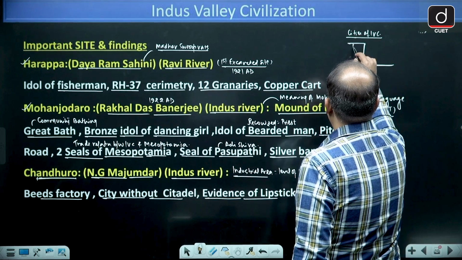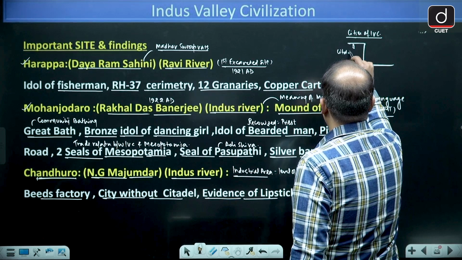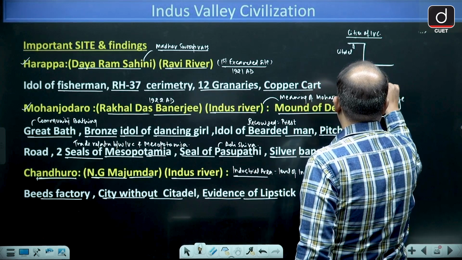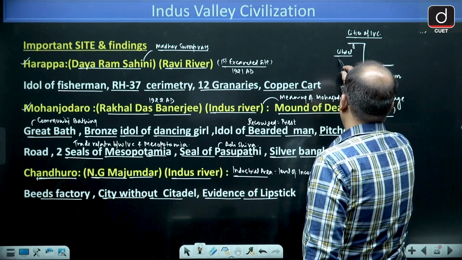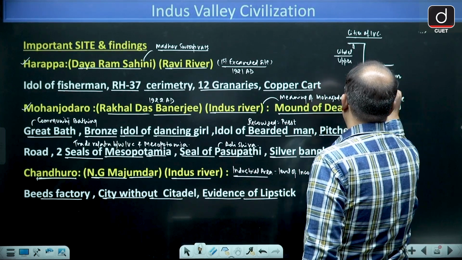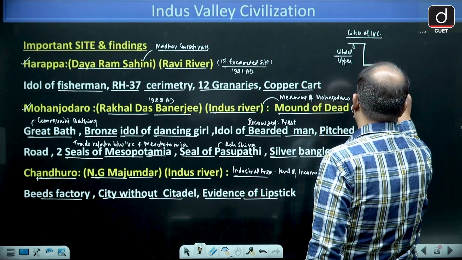One is called Citadel, another was called Lower Town. So Citadel was the upper part and Lower Town was the lower part.